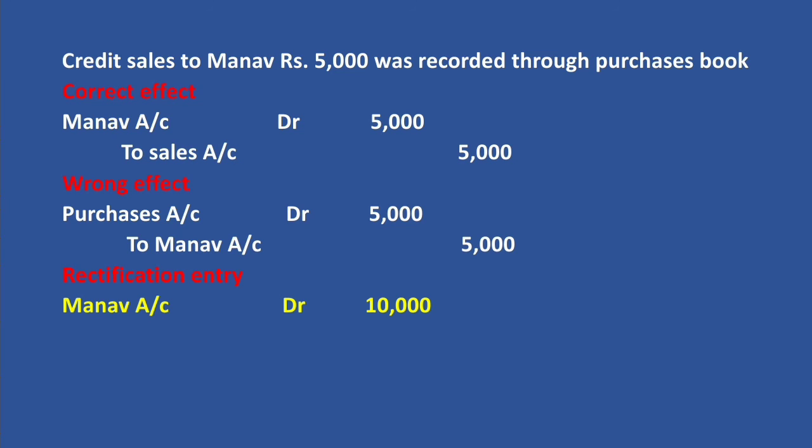And we want to cancel the wrong debit of purchases account also. To cancel a debit, we can credit the same account. Then here we can credit purchases account for rupees 5,000. And also we have to credit sales account to get the correct effect to record the credit sales to Manav. Then to sales account 5,000. Then the rectification entry, Manav account debtor 10,000 to purchases account 5,000 to sales account 5,000. Credit sales recorded through purchases book now rectified.